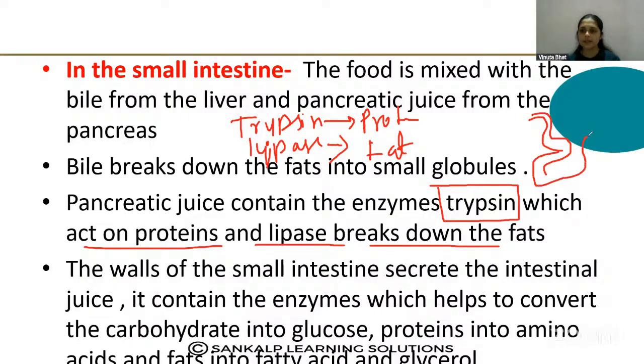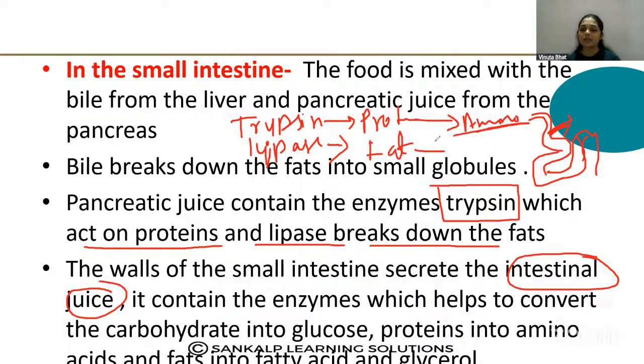this looks like an intestine, right? So this is the small intestine. The walls of the intestine also secrete the intestinal juice, and it contains some enzymes which convert the protein into amino acids, that is the final simpler form of protein, carbohydrate into glucose, that is the simplest form, and the fat into fatty acids and glycerol. Fats into fatty acid and glycerol.